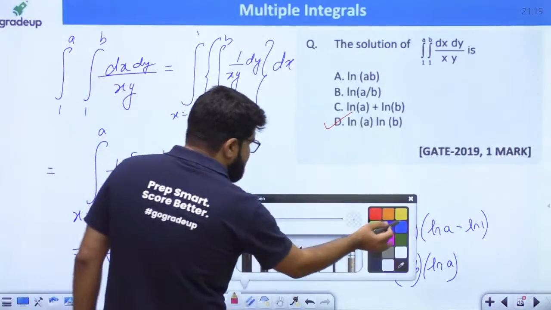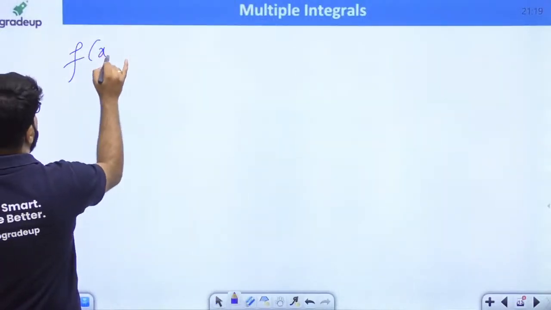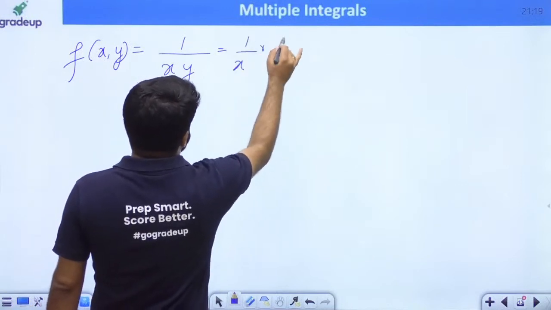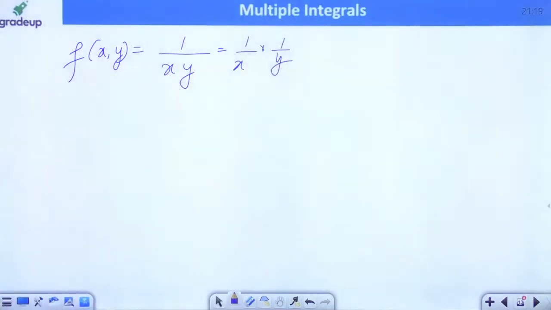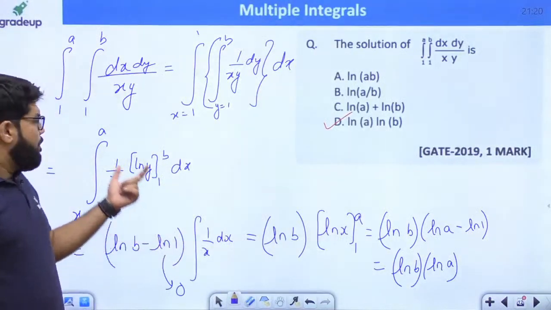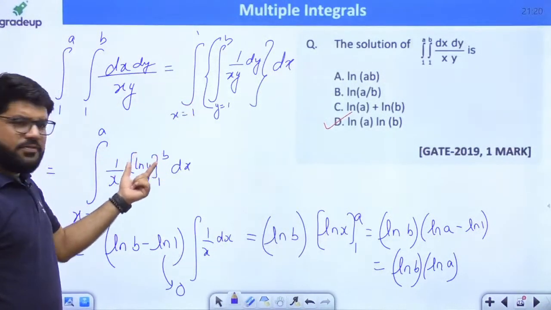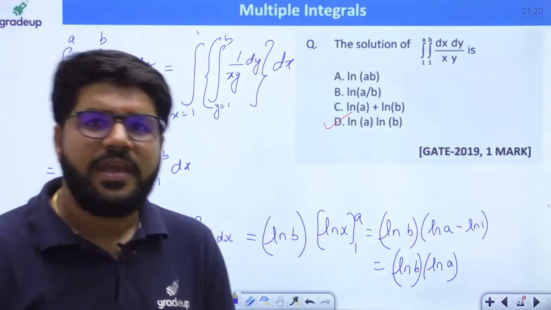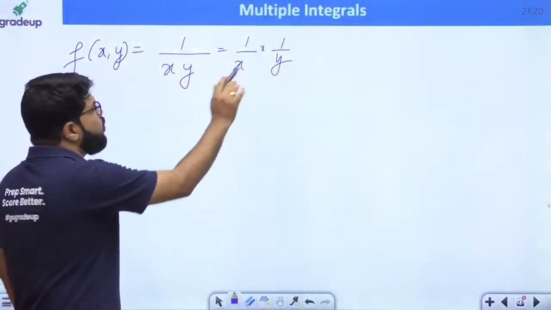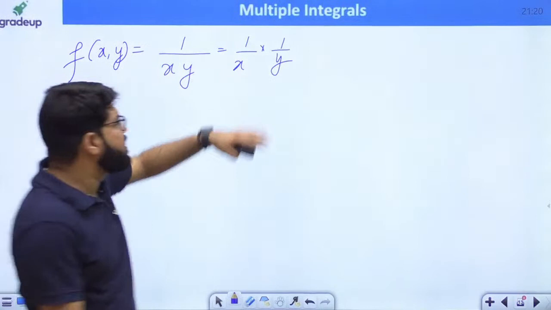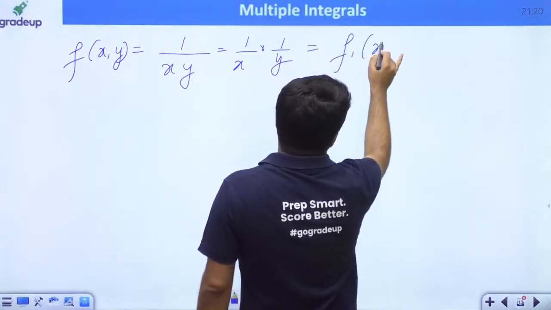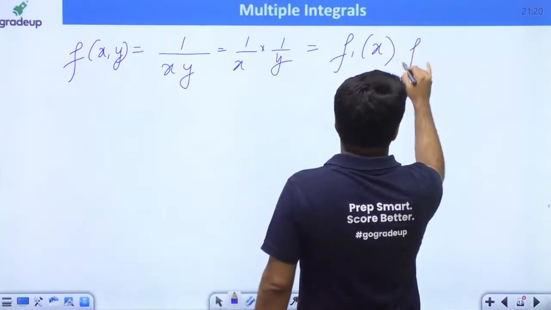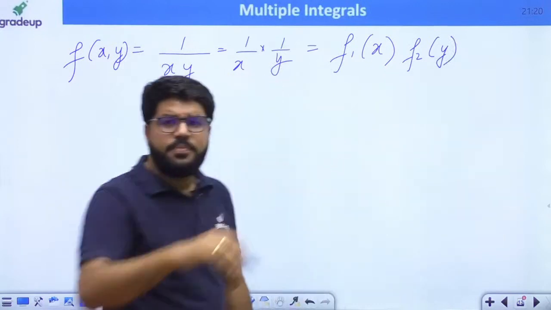So what is happening here is, if you look in this case, guys, the given function of xy is 1 upon xy, and 1 upon xy can be split into 1 upon x into 1 upon y. See, actually what is done, first you integrate with y, but the integration of y after solving only gives a constant term, because it is independent of x. Why is it independent? I want to show you that it is 1 upon xy, which is 1 upon x into 1 upon y, and 1 upon x is a function purely of x, into 1 upon y, which is a function purely of y.